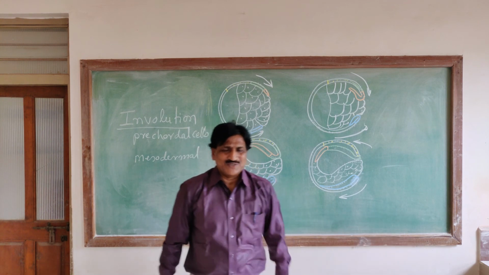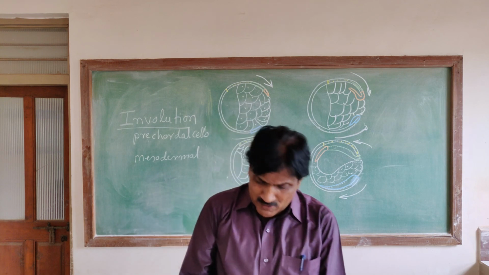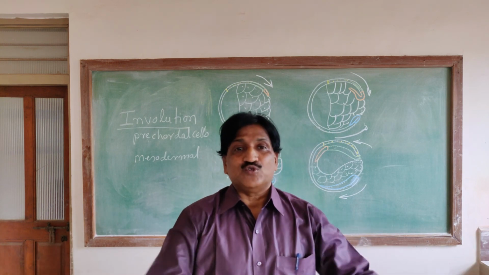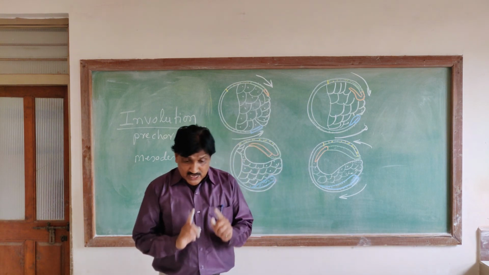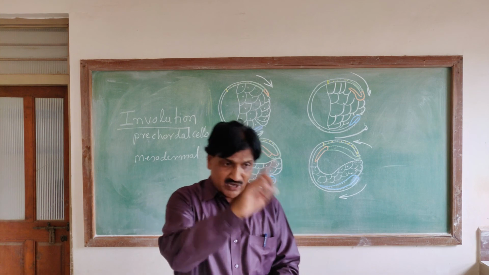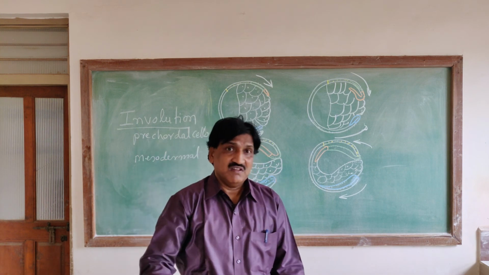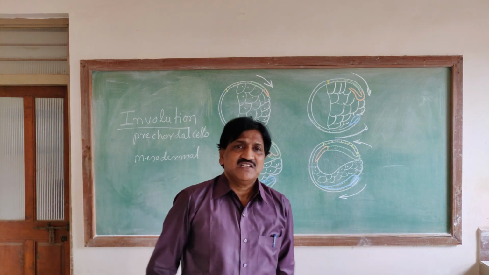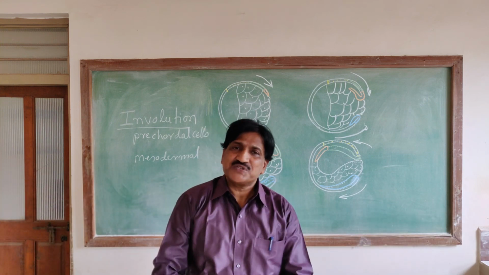The last one is epiboly. Epiboly is meant for the formation of the ectoderm. How does it form? Here the micromeres present at the animal pole are very small, and their division is faster than that of the macromeres.